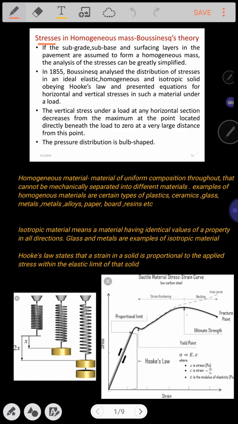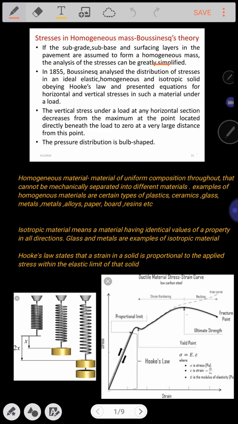Now let us have the talk on stresses in homogeneous mass by the Boussinesq's theory. If the soil subgrade, subbase and surfacing layers in the pavement are assumed to form a homogeneous mass, the analysis of the stresses can be greatly simplified. By this time you know what you mean by homogeneous mass, which is nothing but material having uniform composition throughout, which cannot be mechanically separated into different materials. They are called as homogeneous. So if the subgrade, subbase and surface layers in the pavement are assumed to form a homogeneous mass, the analysis of stresses can be greatly simplified.